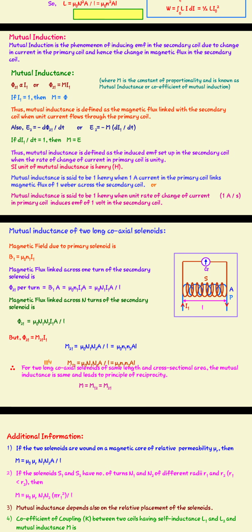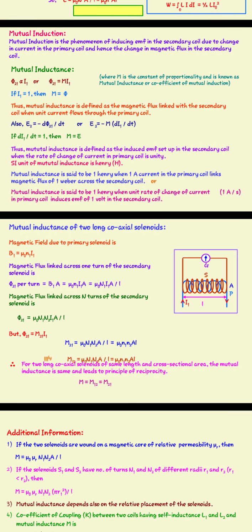Similarly, we can find that M12 is equal to mu naught N1 N2 A upon L, or mu naught n1 n2 A L. So from here it is clear that for two long coaxial solenoids of the same length and cross-sectional area, the mutual inductance is the same, which leads to the principle of reciprocity.